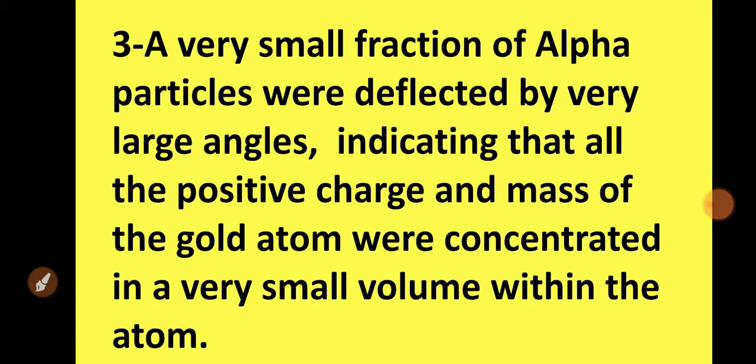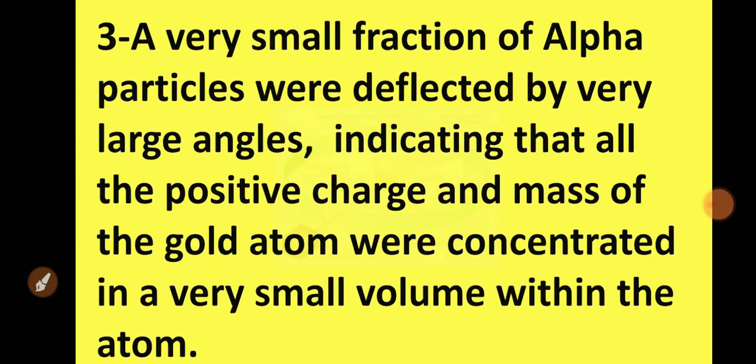What is the meaning of that? It means the positive charge species present inside the atom is very rigid, hard, and it contains the whole mass of the gold foil, that is the atom.